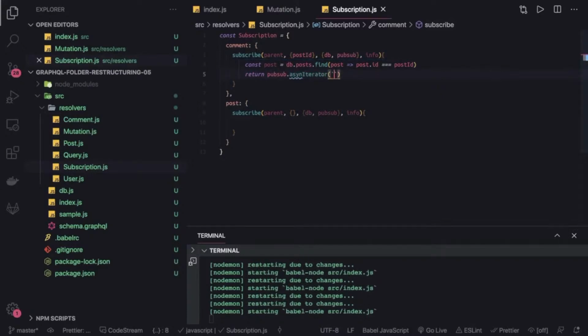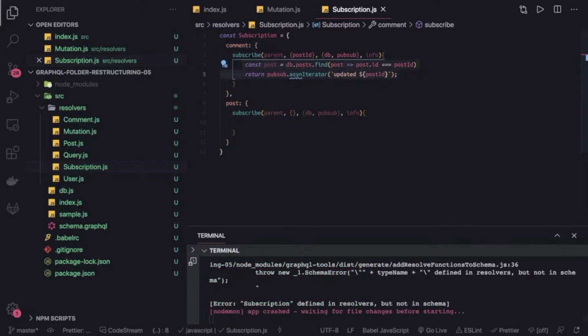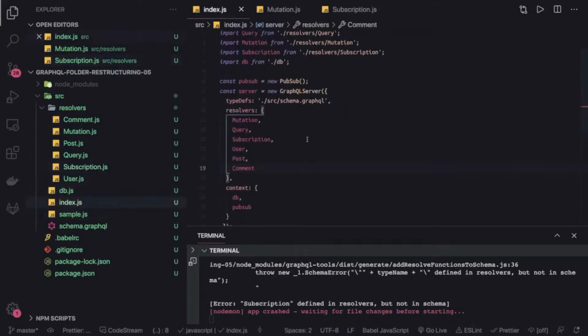And you can say okay, updated, deleted, or commented, right? So this is the information you are sending. Updated post ID. So this is how your subscription will handle the events coming from the mutation. Same kind of logic you will be doing for the comments. Okay, so this is all about the subscription. We will see in a real example how it works when the blog post is updated, deleted, and we are writing the subscription also, which we will just import here, and then let's see how this works with the GraphQL console in the next video.